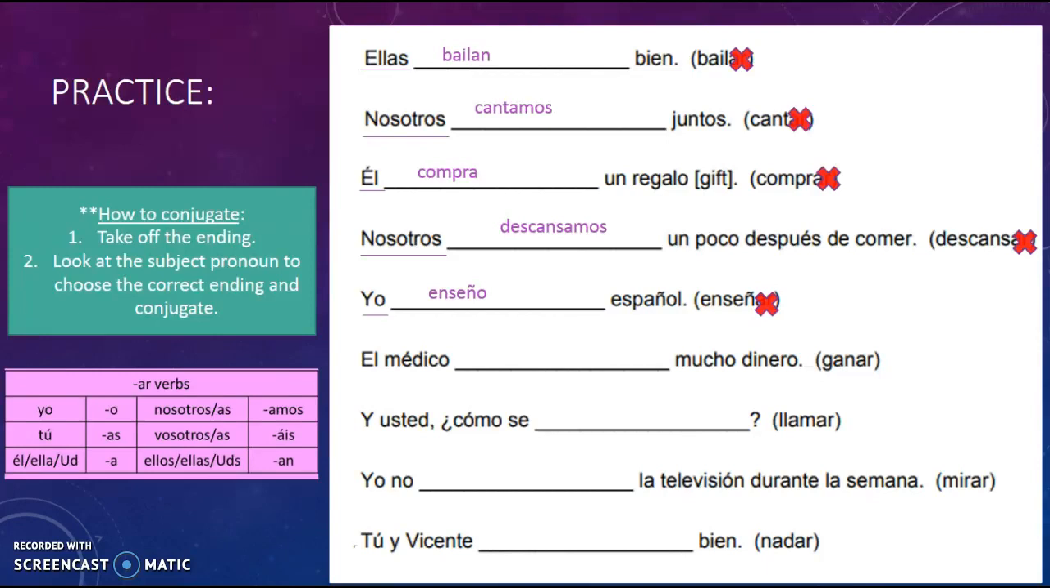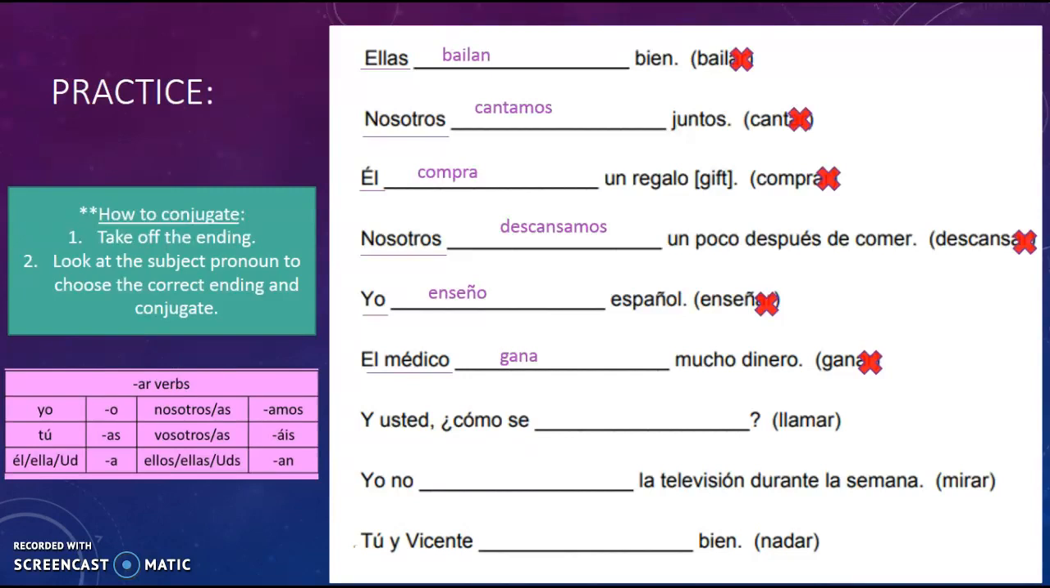Okay, our next one says el médico. El médico is a doctor. So el médico blank mucho dinero, and our verb is ganar. Ganar means to earn. So same process. We're taking off our AR. We're left with G-A-N. This time our subject is the doctor. So we'd have to think which pronoun would replace the doctor, and it would be el, because el médico is a masculine doctor, because we see the L there. So we would put the L ending, which is the letter A. So we come up with gana. El médico gana mucho dinero. The doctor earns a lot of money.